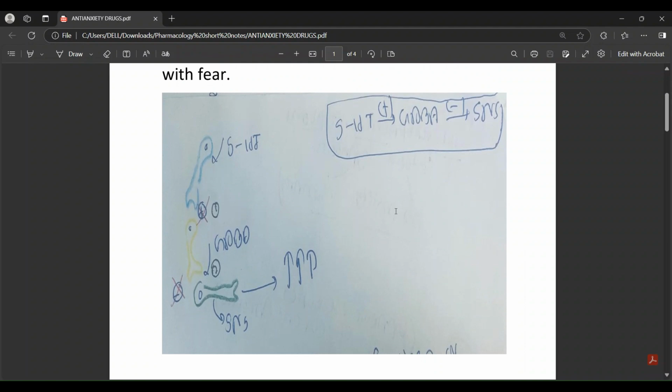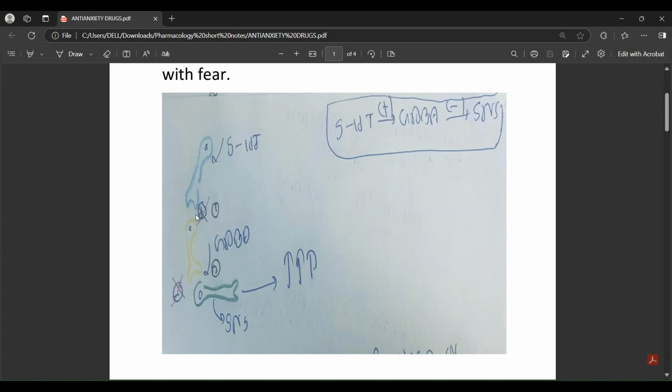In this picture, you could see that there are three neurons. In the first neuron, they produce serotonin, and serotonin acts on the second neuron, and it will increase GABA production in this second nerve terminal. From the second nerve terminal, it will decrease the sympathetic nervous system activity. That is what is happening.